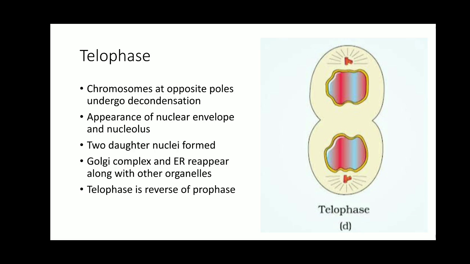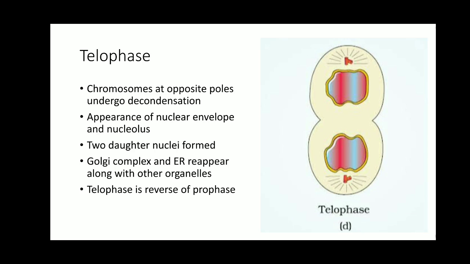So you can mark the telophase as chromosomes that are moved to the opposite poles, that is, each set of chromatids that are moved towards the opposite poles. Now they are not going to remain in the form of chromosomes. Now these chromosomes are getting decondensed, and once again are present in the form of chromatin, thin network-like, thread-like structures.